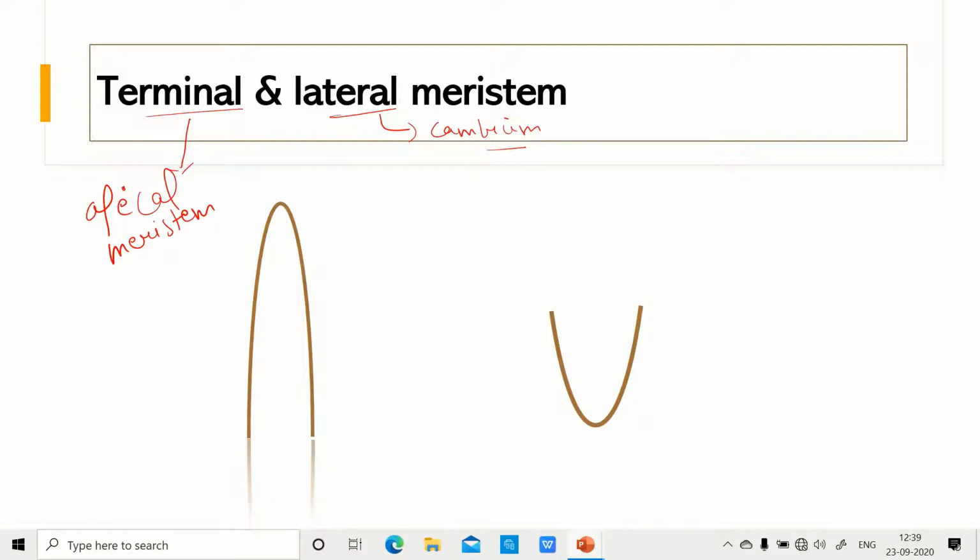So the difference between the two meristems is that the apical meristems, we had already seen, are present on the shoot apex and at the root apex. The meristematic cells or the tissues that are helping in the growth of plant are present on the apex or the point of shoots or stem and at the root apex. Now these root apex are present just above the root cap.